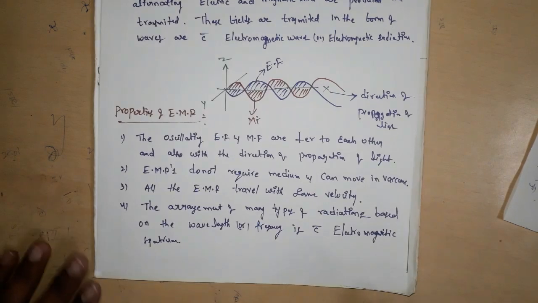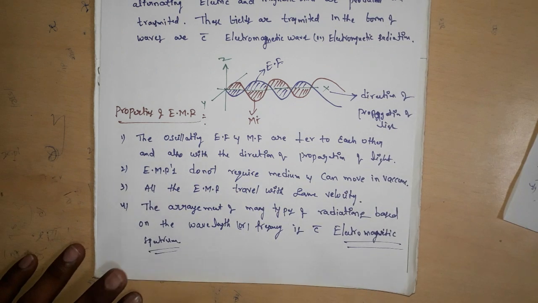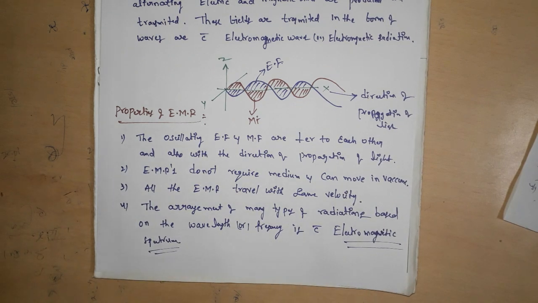Okay, electromagnetic spectrum is nothing but the arrangement of many types of radiations based on the wavelength or frequency.